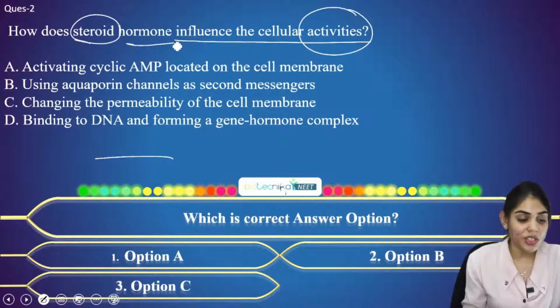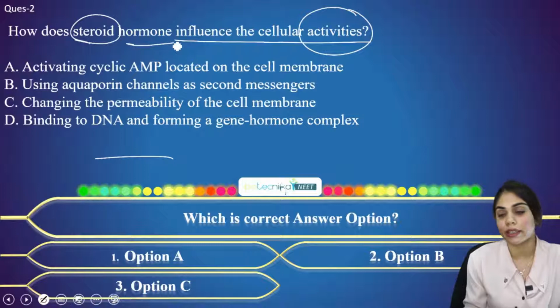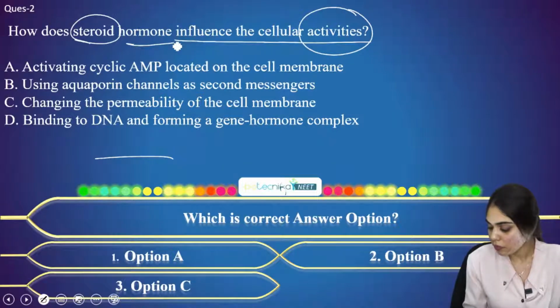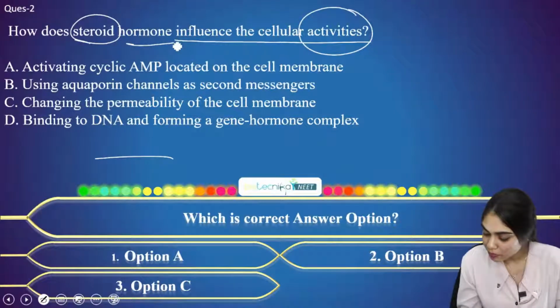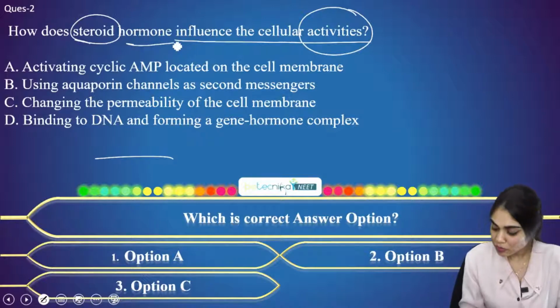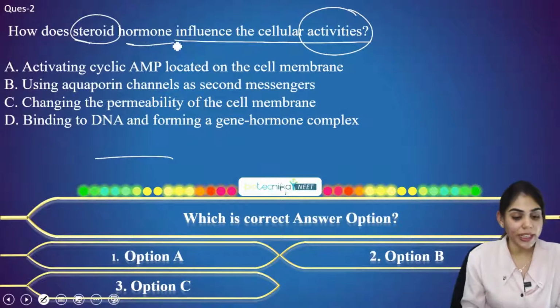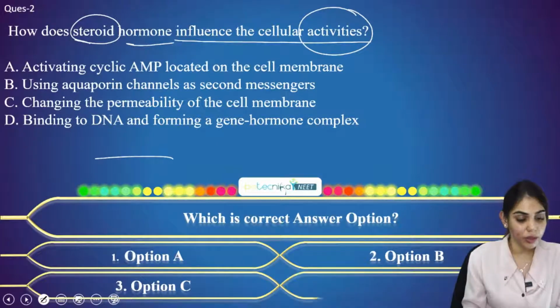Endocrine signaling, right? Steroid hormone is a type of endocrine signaling, because hormones usually mediate through the endocrine pathway. Please answer this question, everyone. So let's proceed and see what the answer for this question is.